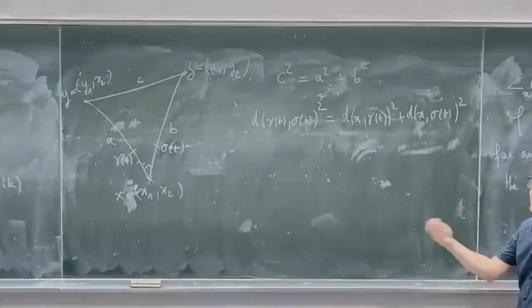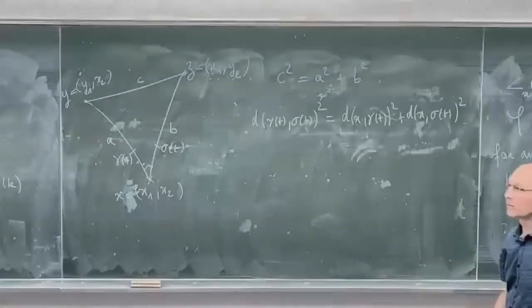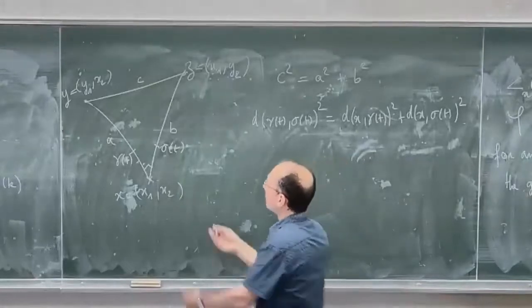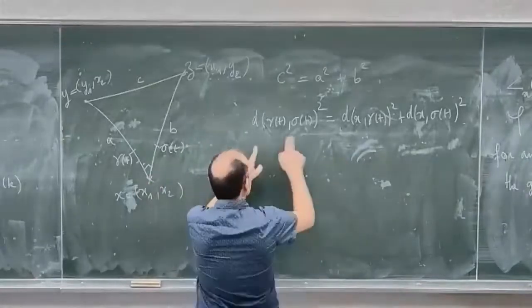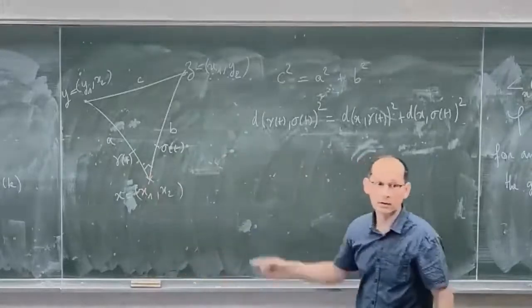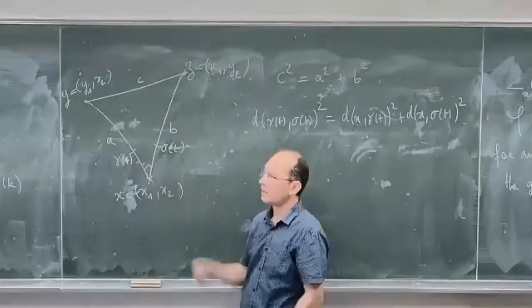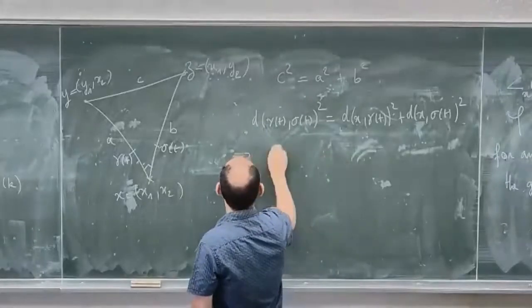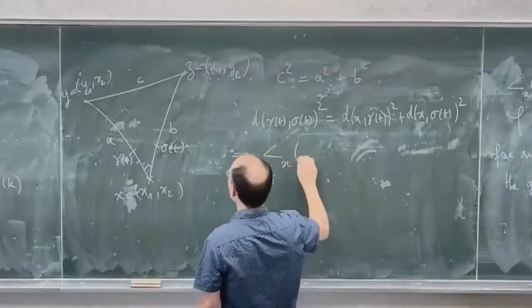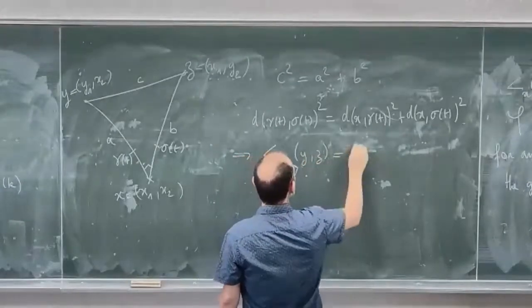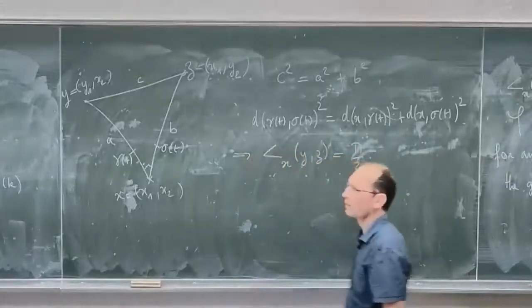And now if I'm just coming back to the definition of Alexandrov angles, where I use a comparison triangle, the comparison triangle must have, because of this relation, a right angle at the point x bar, whatever be t, and when I let t tend to 0, this implies that the Alexandrov angle at x between y and z is equal to pi over 2, right?